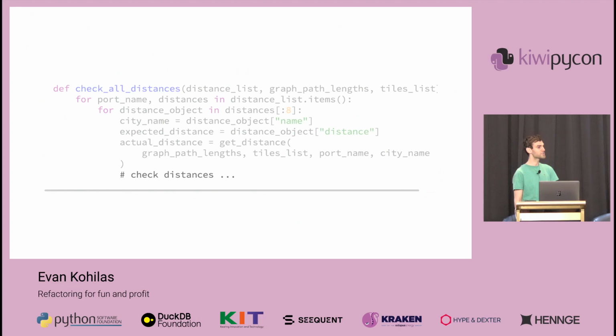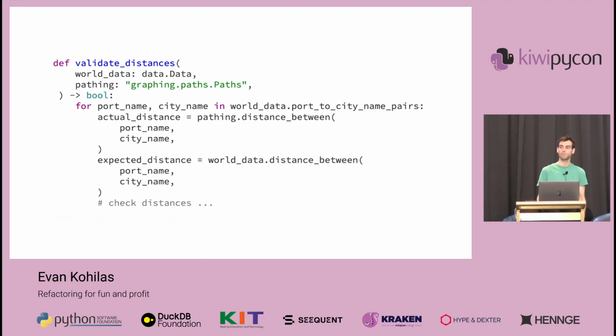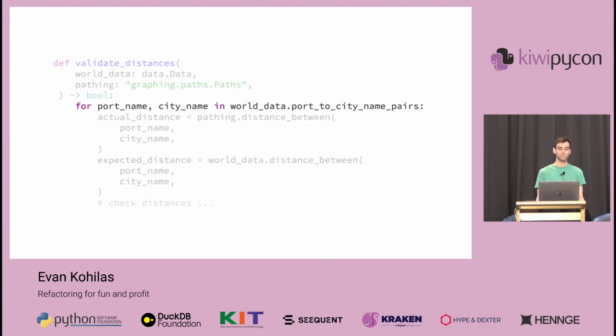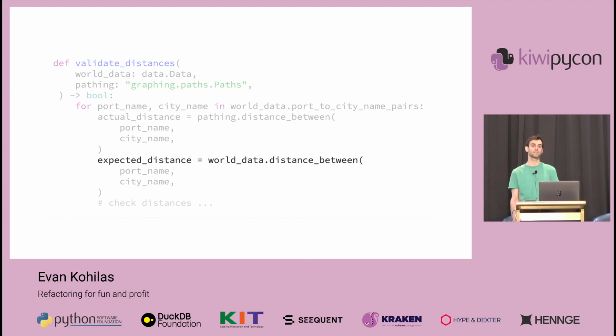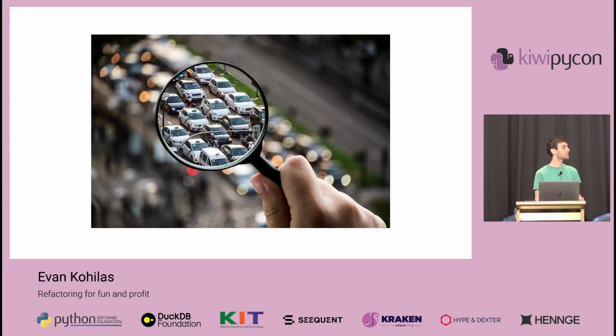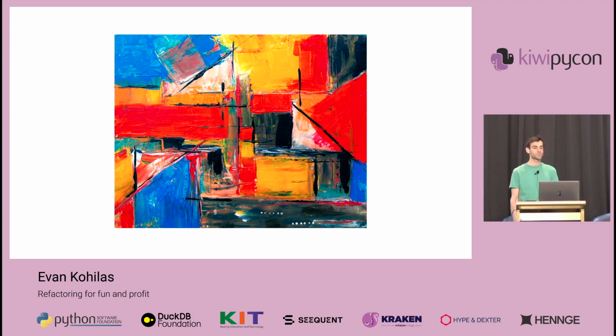But this isn't very intuitive code. What might make more intuitive sense is to go through every pair of nodes that we want to check the distance of, and then have a method from an object that calculates the actual distance, and then another that retrieves the expected distance. And this is not only great for readability, but it's also great for abstraction, because now all of these functions make it very easy to change the underlying functionality.